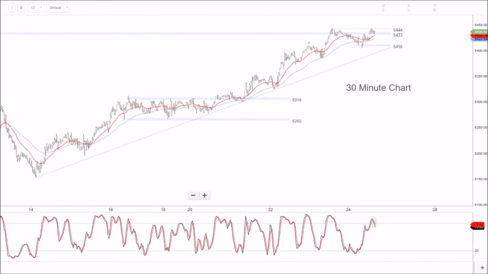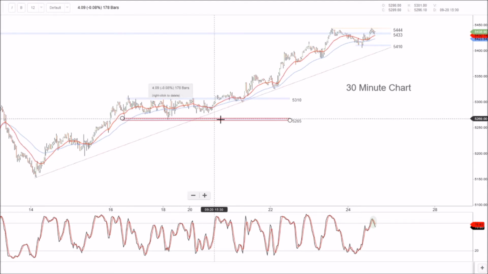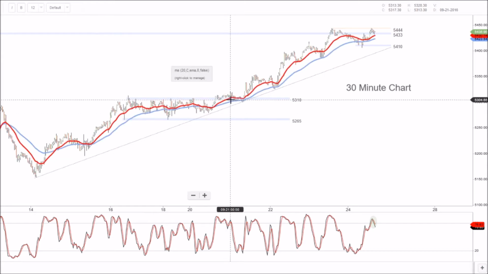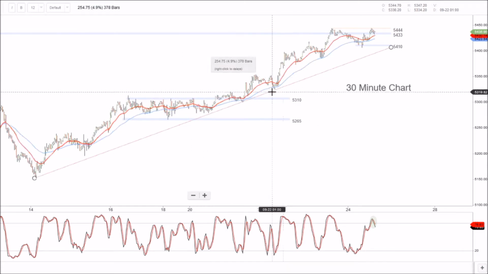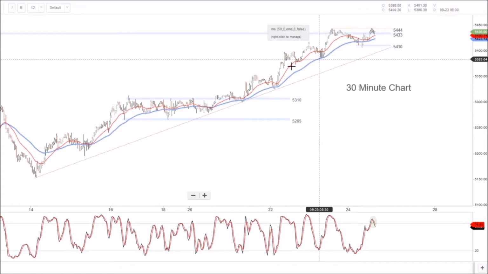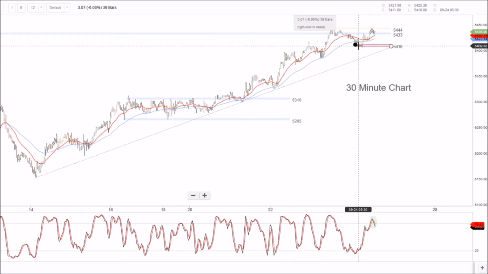Okay, looking at the ASX200 30-minute chart here, we had that downtrend. We found support around the 51.50 zone. We did bounce back up and took out the highs at 52.90, which was holding the trend down. Consolidated from there between 52.65 and 53.10, and then broke out to the topside, and we've been building higher lows from here. So we've got a minor higher low here, another here,